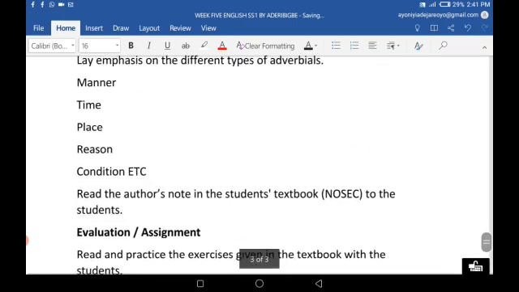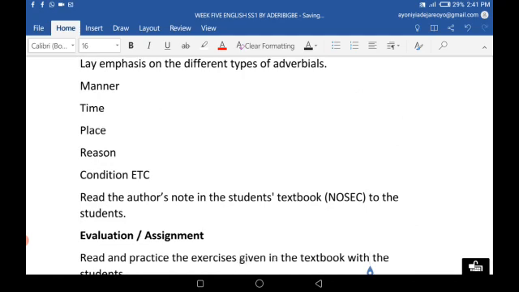Also, we have adverb of place. Of course, we've talked about that one. Where is that thing done? Adverb of reason will tell you why it is done, and adverb of condition will tell you what will happen if something happens or does not happen.